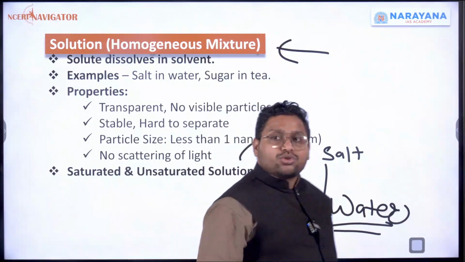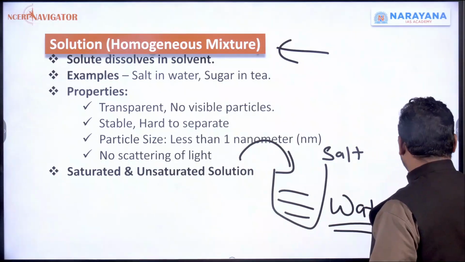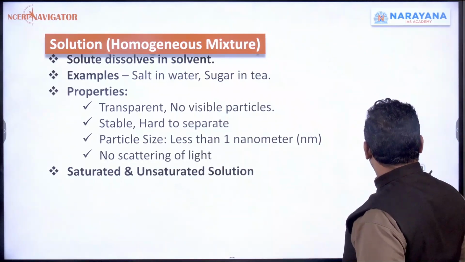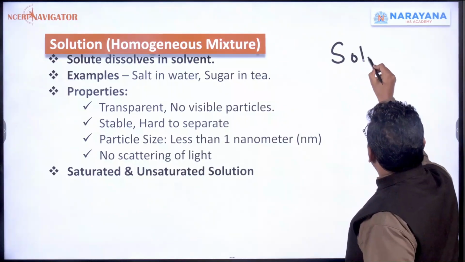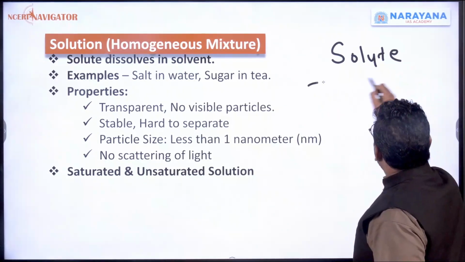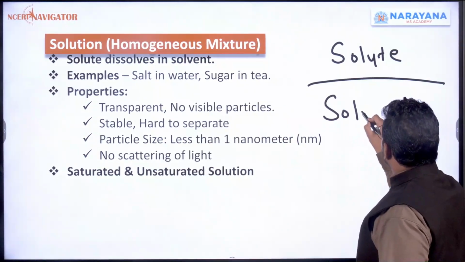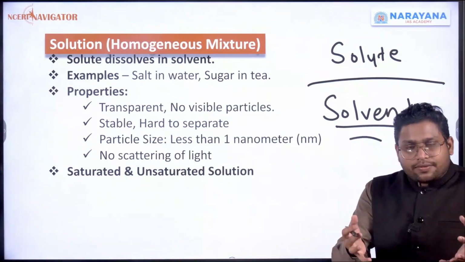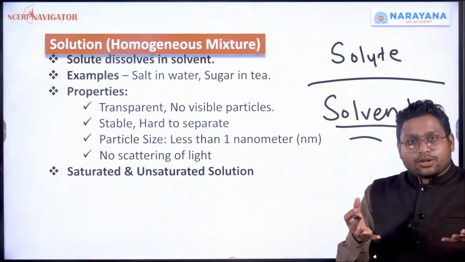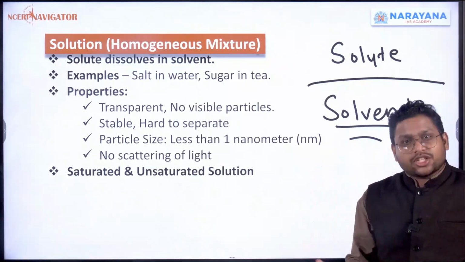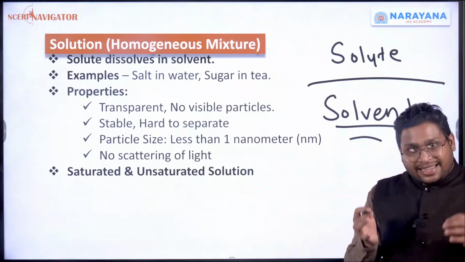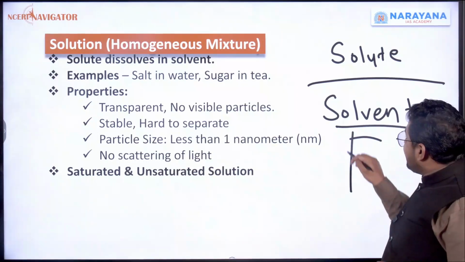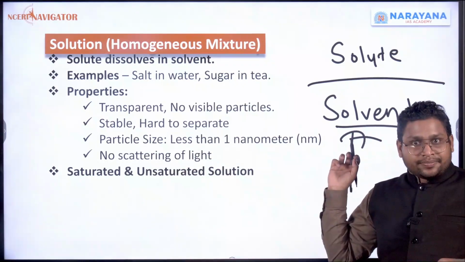Water was in more quantity, salt was in less quantity, which we added into it. Now here we use two terms: solute and solvent. Whatever thing we have taken in large quantity, let's say water, that is called the solvent.